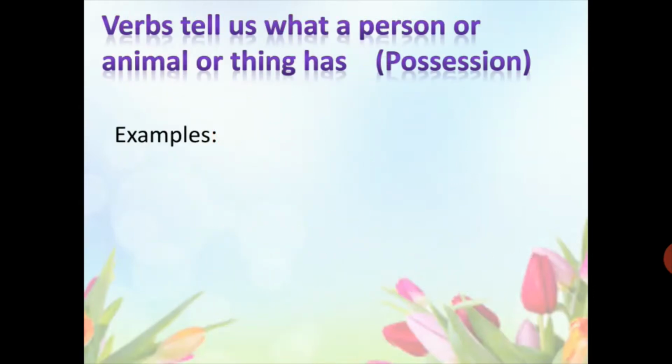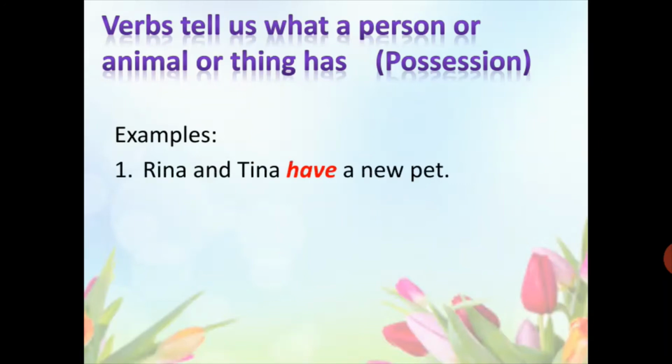Verbs tell us what a person or animal or thing has. It means the verbs tell us about the possession. Rina and Tina have a new pet. The dog has a small tail.